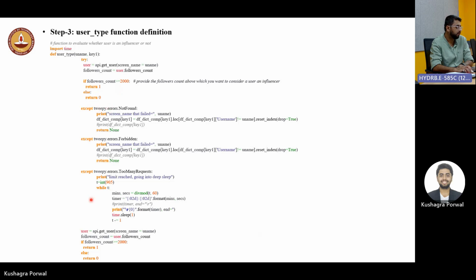We are also handling a lot of errors, like if a user has been removed or it was a bot. If we get a not found error, we are handling those kinds of exceptions. If, for example, we do not have permissions to fetch the details of that user, then we handle forbidden. And then too many requests. That means basically Twitter imposes a lot of rate limits, so we are handling that in this third exception.